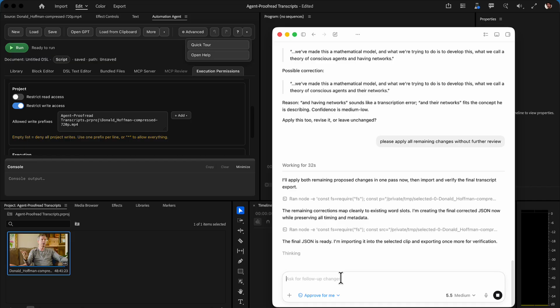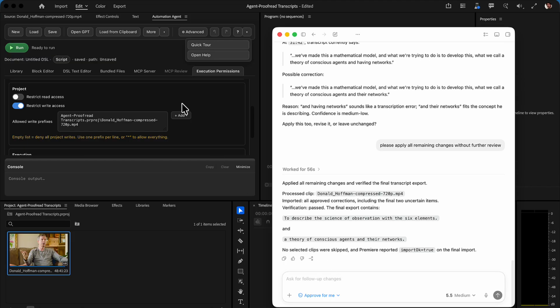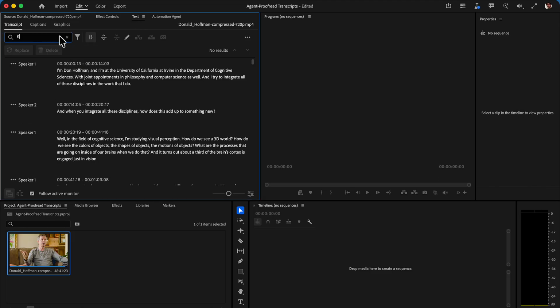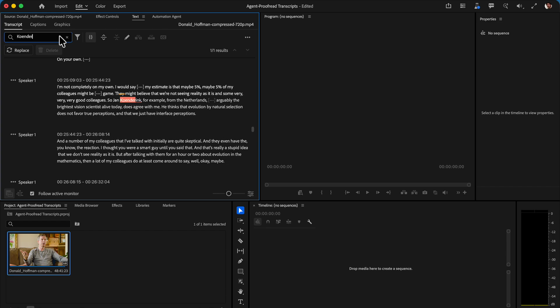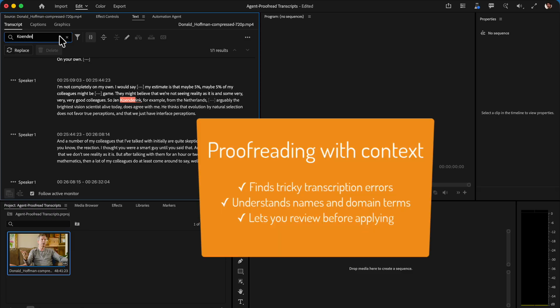Now the chatbot applies the remaining changes. And if we search our transcript text for Koenderink now, you can see that it finds Jan Koenderink here in our transcript exactly as expected. So this is how easily you can proofread a transcript with Automation Agent and find even those transcription mistakes that are very hard to spot with a simple spell checker.